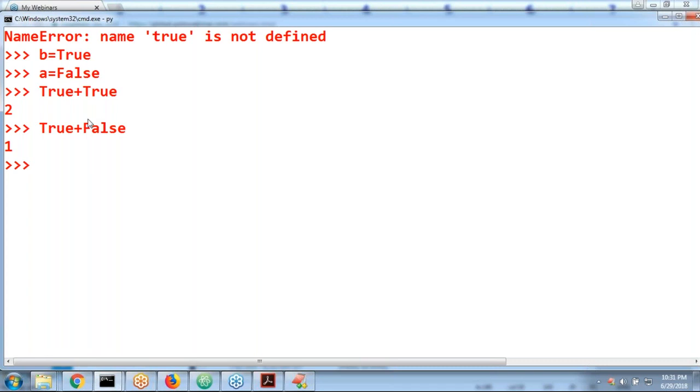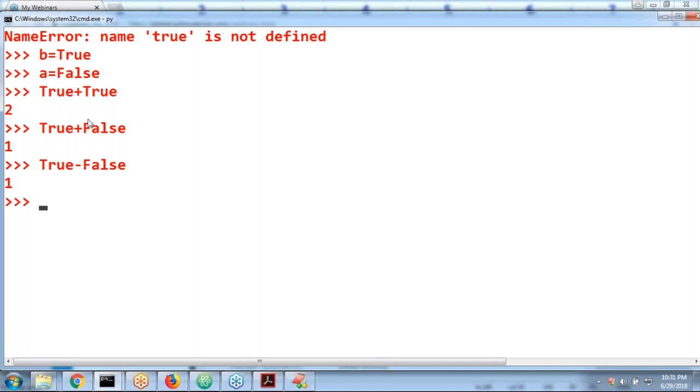True minus False. Mohit, you have to tell me the answer. True minus False, what is the answer? It is a mathematical operation, so the corresponding values by default are 1 minus 0. 1 minus 0 means 1 only. Are you getting it? 1 minus 0 itself is 1. Any doubt? Are you in a position to understand, right? Okay, that's all. This is about Boolean.